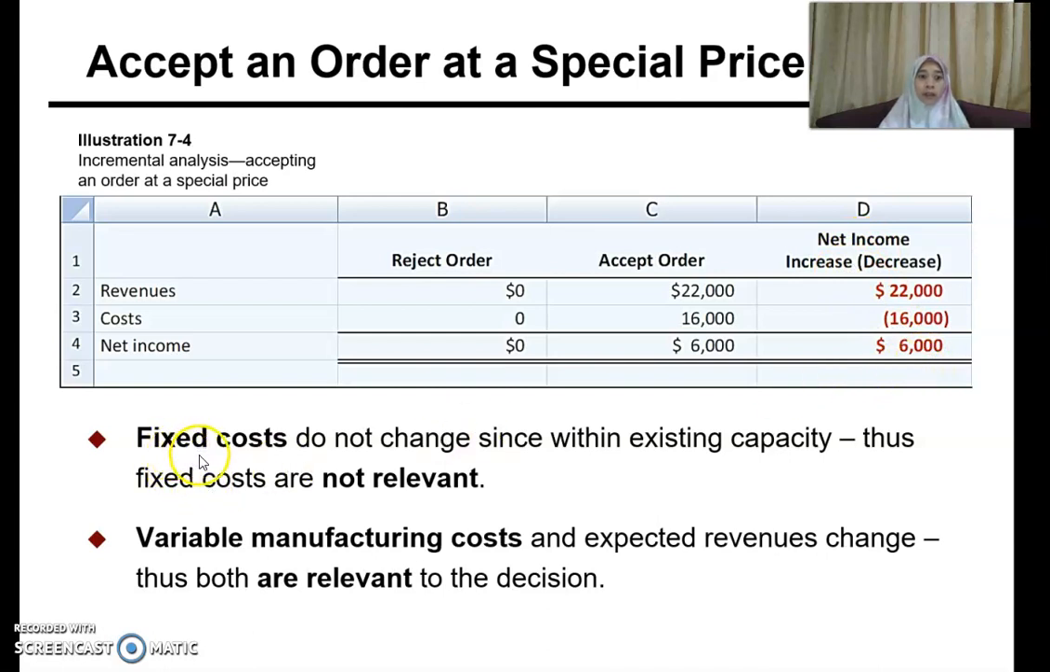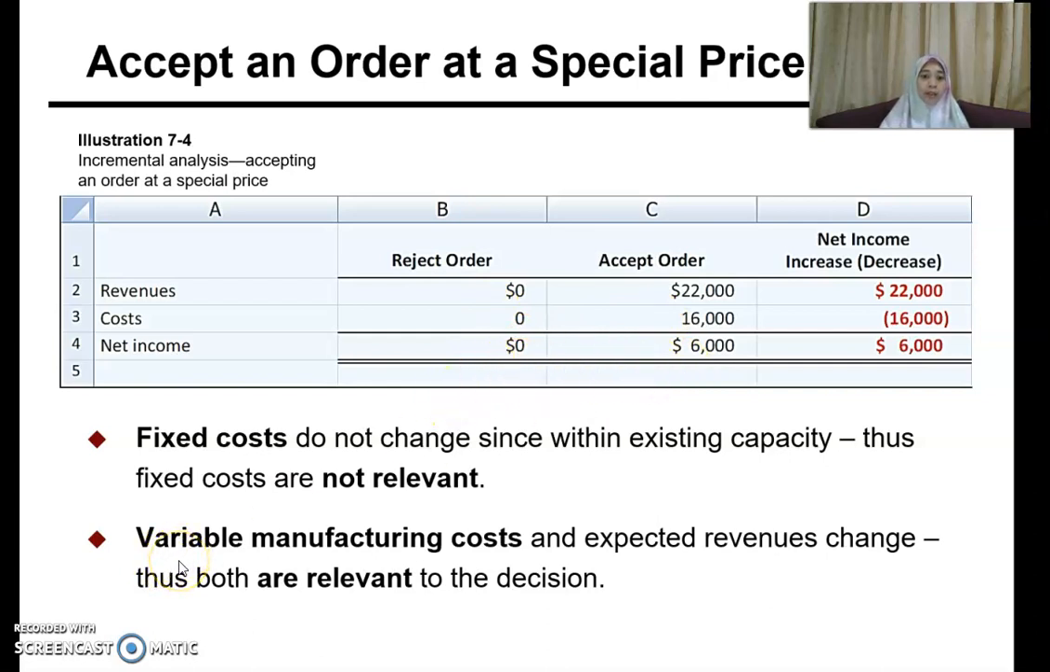So what about the fixed cost? The fixed costs do not change because you still have the existing capacity or spare capacity. And in that case, the fixed cost is irrelevant cost. So it is not relevant. So you do not need to consider your fixed cost in making this particular decision. Whether you reject the order or whether you accept the order, you still have to incur that particular fixed cost. So in that case, fixed cost is irrelevant.